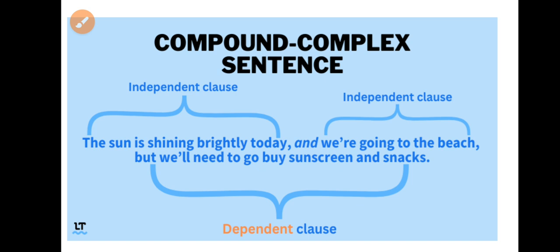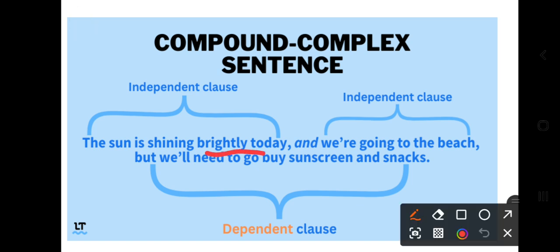Let us see the example on the last slide. Compound complex sentence: independent clause and dependent clause, and the last one is a dependent clause. Independent clause: "The sun is shining brightly today," the first sentence, right? And is a conjunction. "We are going to the beach," independent clause.